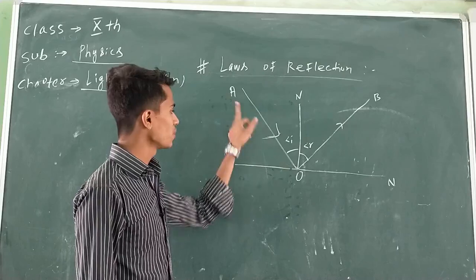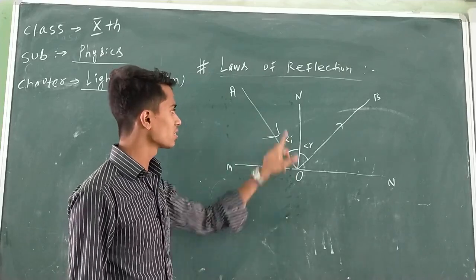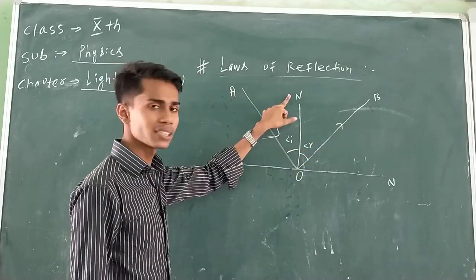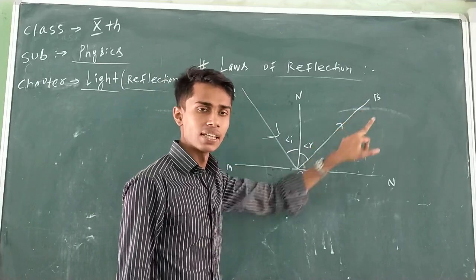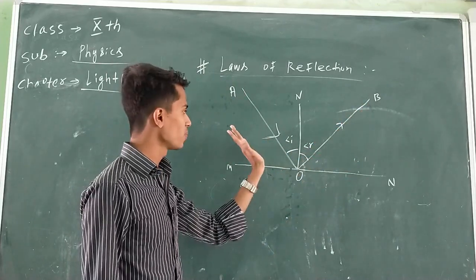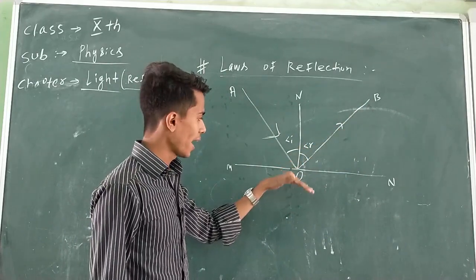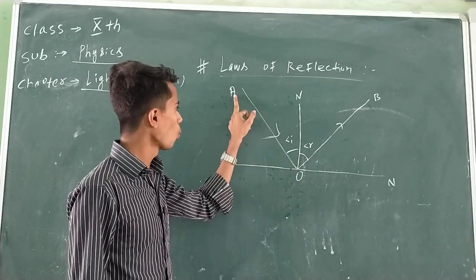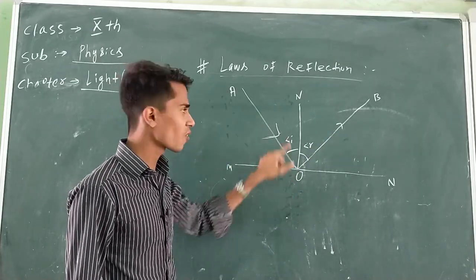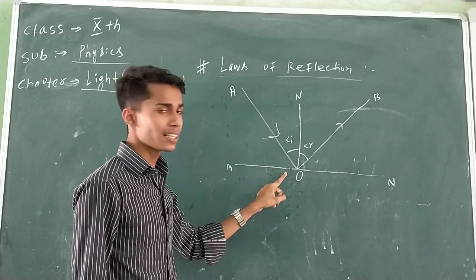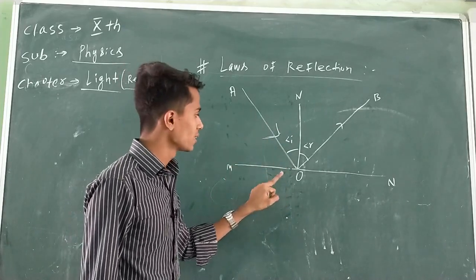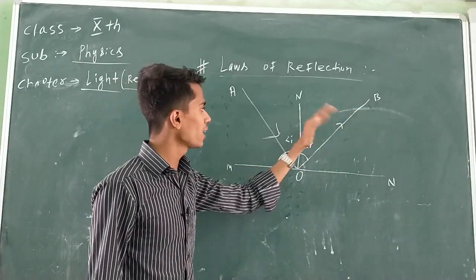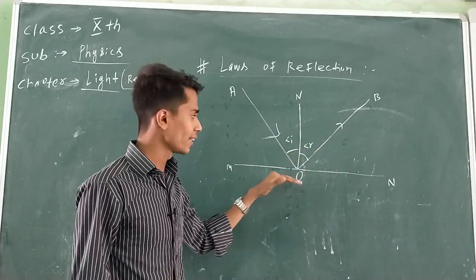Now listen, the first law of reflection. The incident ray, I mean OA, yes or not? The normal, it means ON, and the reflected ray, it means OB. OA is the incident ray, ON is the normal, and OB is the reflected ray. These are three rays, the incident ray, normal, and reflected ray, at the surface. It touches the surface at the point of incidence. OA is falling at O. We are drawing the normal from O, and the incident light ray after hitting the surface at O is returning back from O, forming OB as the reflected ray. Yes or not? I mean the incident ray, normal and reflected ray, they all are coplanar at the surface at the point of incidence.